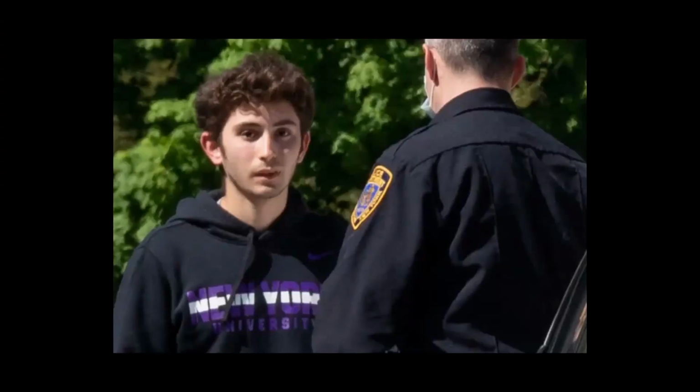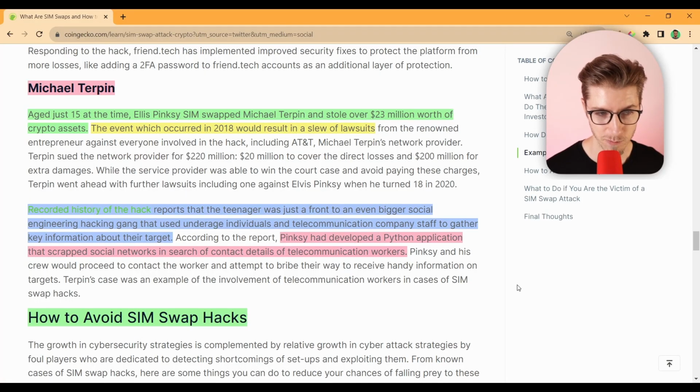Lastly, we have the case of Michael Turpin. Aged just 15 at the time, Ellis Pinsky SIM swapped Michael Turpin and stole over $23 million worth of crypto assets.